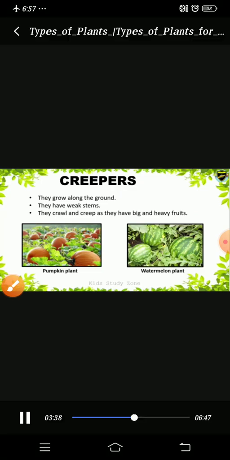Now there is one more type of plant, that is the water plants. Sorry, let me revise once again. Trees. They are big plants. They are very strong. They live for many years. They have many branches. They have hard and woody stems called trunks.